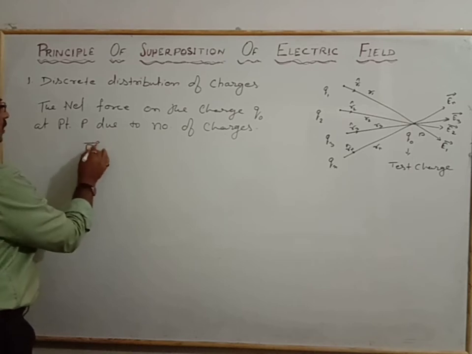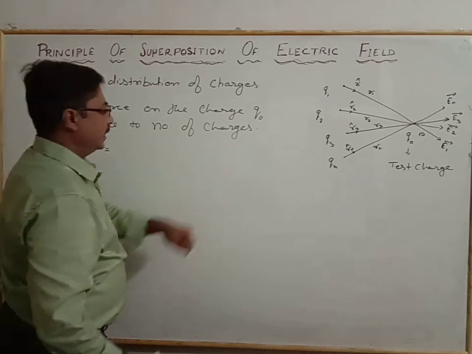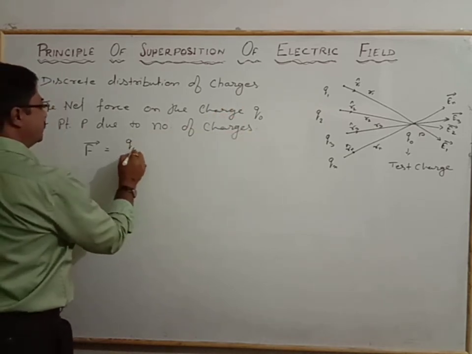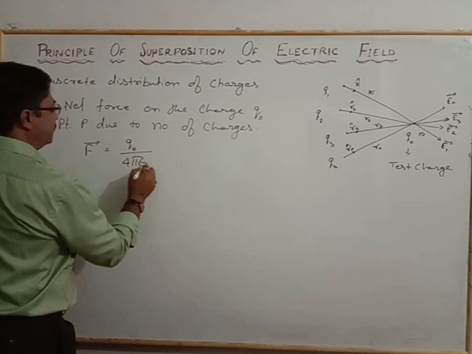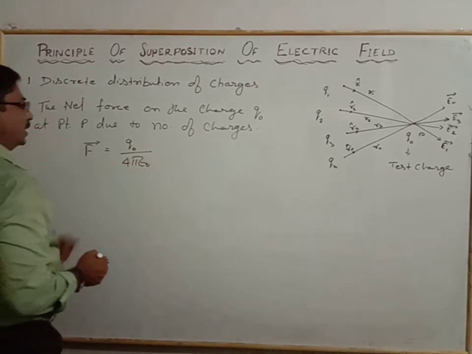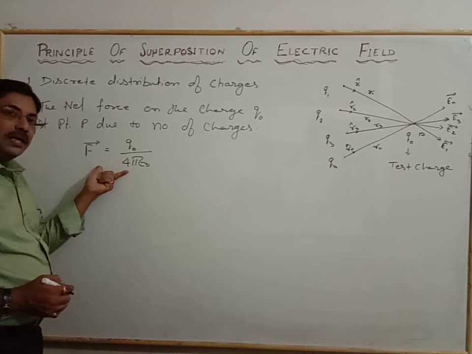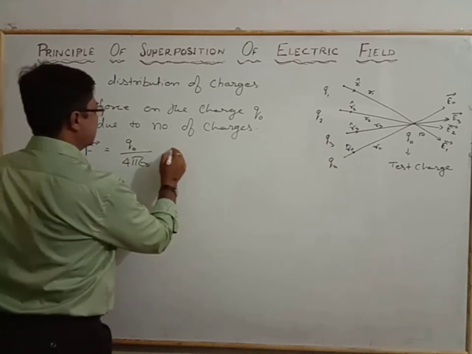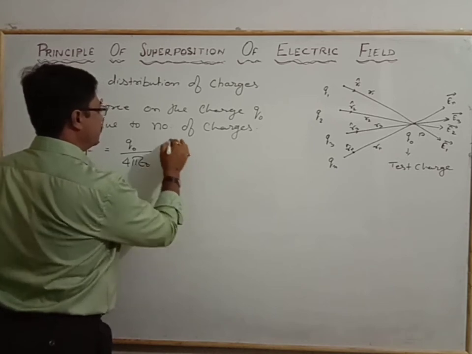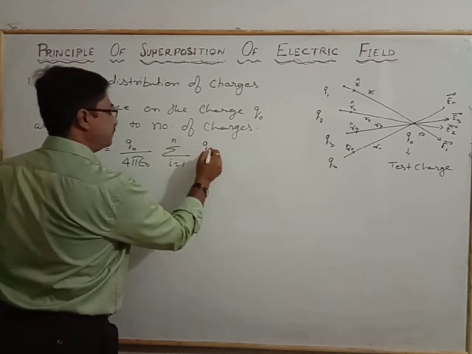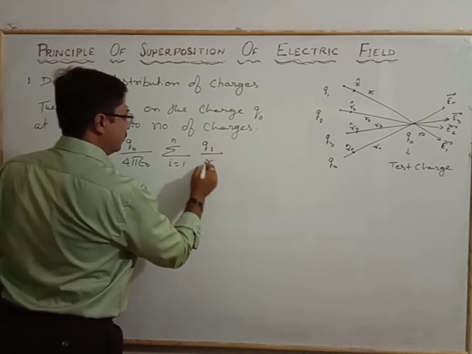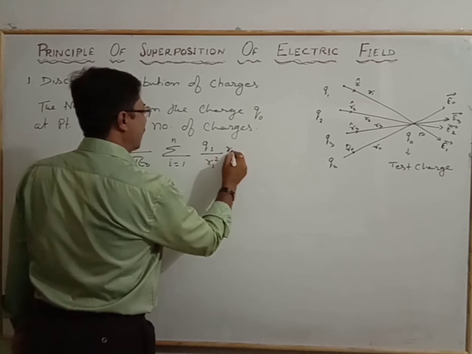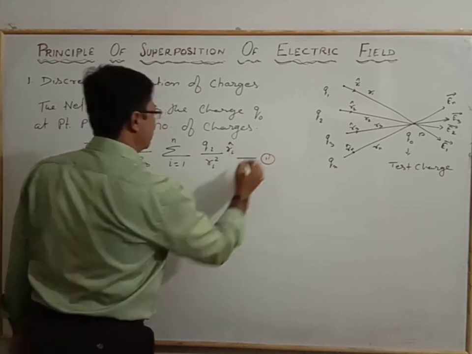The force is represented with the charge and the test charge Q naught by 4 pi epsilon naught. According to the principle of superposition, that relation we have learned during Coulomb's formula or the electrostatic force, that is summation i is equal to 1 to n of Qi by Ri square into the Ri unit cap. And this is equation number 1.